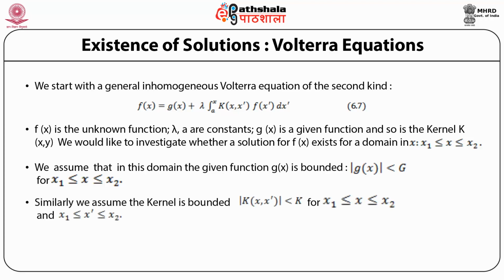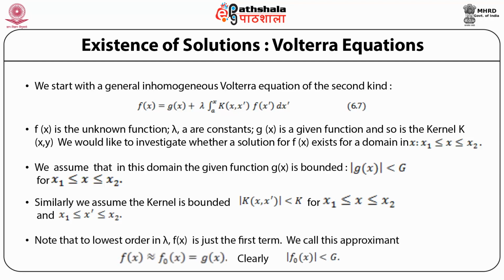Similarly, we also assume that the kernel is bounded too, which means that the mod of k(x, x prime) is less than some number K for x lying in the domain x1 to x2, as well as the x prime variable also lying in the same domain.